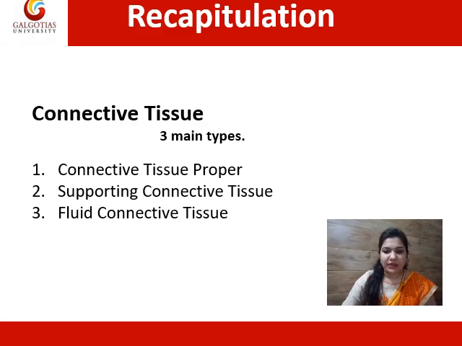Before studying about the cell, we have a quick recap of our previous class. In our previous class, we discussed the connective tissue. We discussed that connective tissue is mainly of three types: connective tissue proper, supporting connective tissue and fluid connective tissue. We discussed them one by one and got to know that these connective tissues have a very important role in building our body functions.